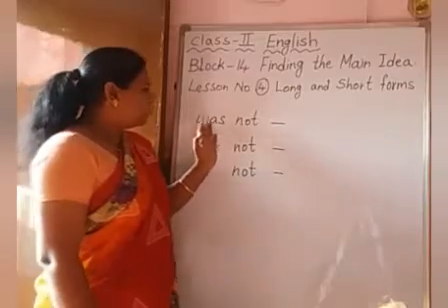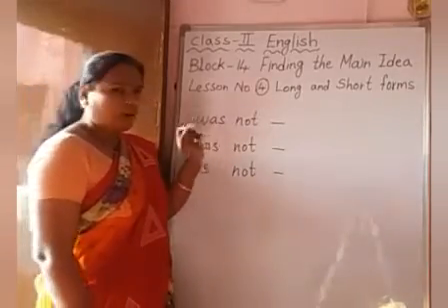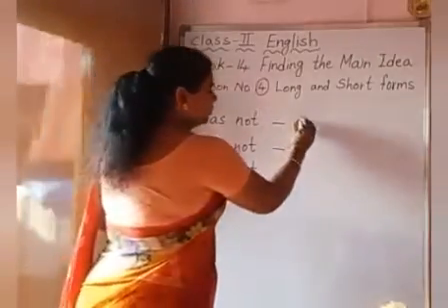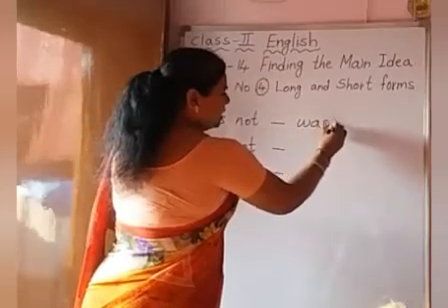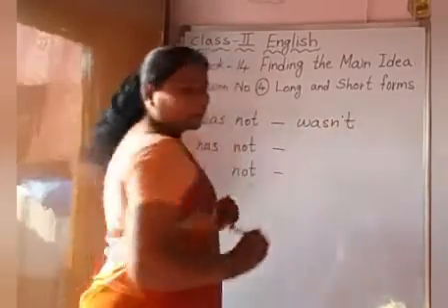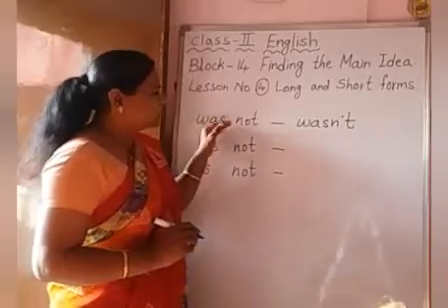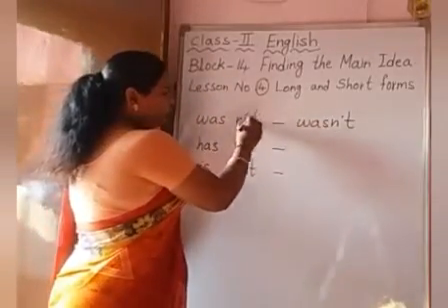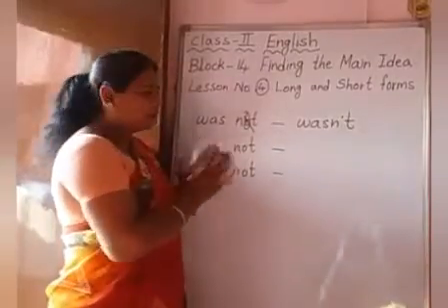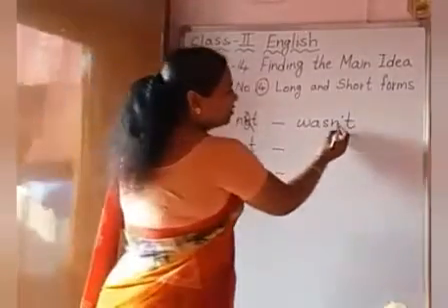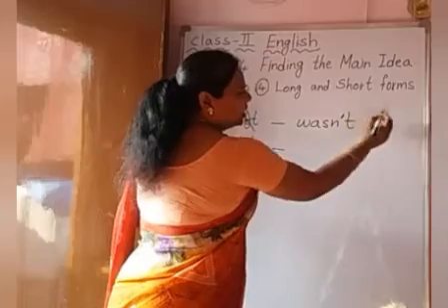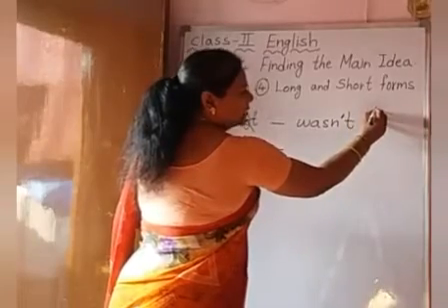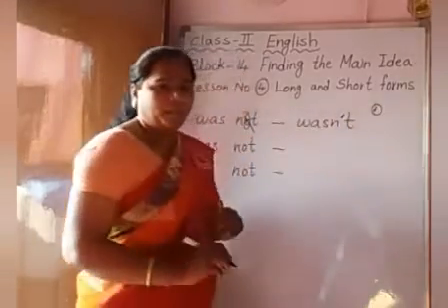Okay children. So now what happened? Was not. How can we write it in short form? We can write like this. So what is happening from this word to this word? What changes are there? This letter O, we are taking away. We are removing letter O. In place of letter O, what are we putting? We are putting a mark like this. What do we call this? Apostrophe.